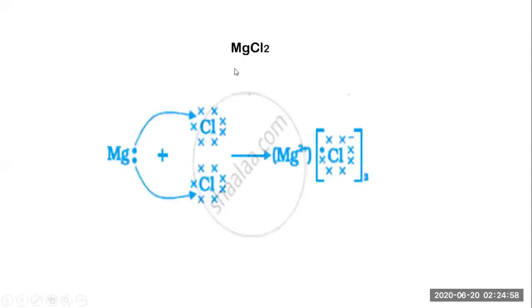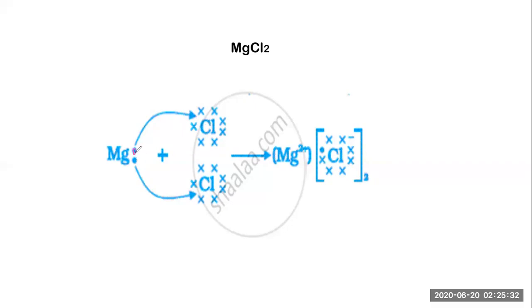When you talk about MgCl2, you can find magnesium has 2 electrons, and chlorine 1 electron. See, here is a dot structure, here is a cross structure. So why have we used dot? The name itself tells us it is an electron dot structure, but when you talk about the sharing of electrons, there may be more than 2 atoms. So one atom is represented by dots, another atom is represented by crosses. In this case, Mg is dot, Cl is cross.